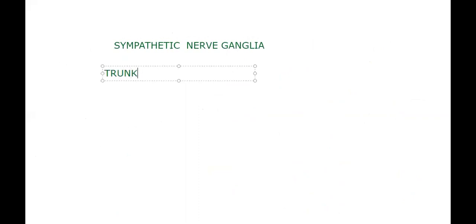So let me write: there are two types of sympathetic nerve ganglia. We are writing and we are showing, so our lockdown will be successful. Not only in the classroom, we can learn here also. If a person is able to understand the autonomic nervous system, there is nothing more than that in zoology.